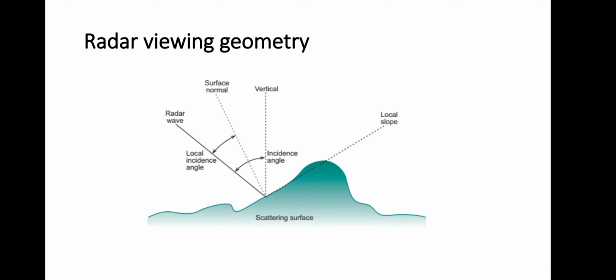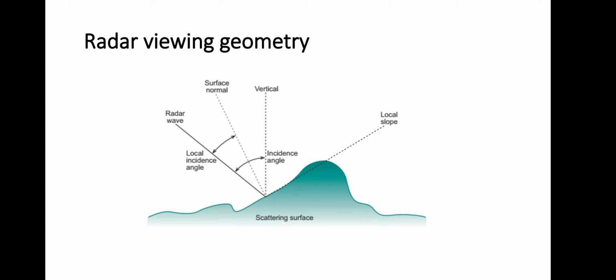The first important point we are going to talk about is radar viewing geometry. Radar sensors are side looking instruments. The portion of the image that is closest to the nadir track of the satellite carrying the radar is called near range. The part of the image that is farthest from the nadir is called far range. The incidence angle of the system is defined as the angle between the radar beam and the vertical, as seen in the figure. Moving from near range to far range, the incidence angle increases.